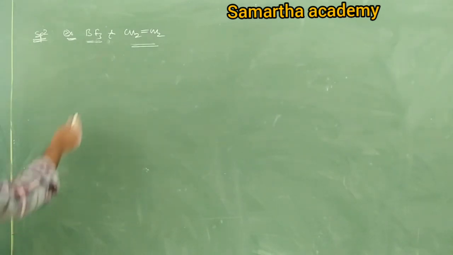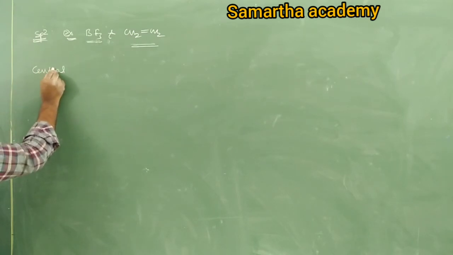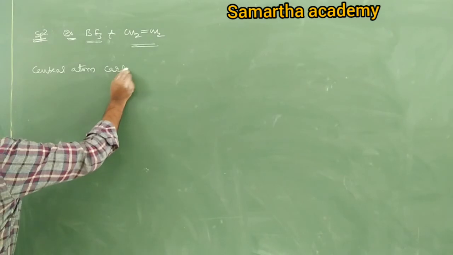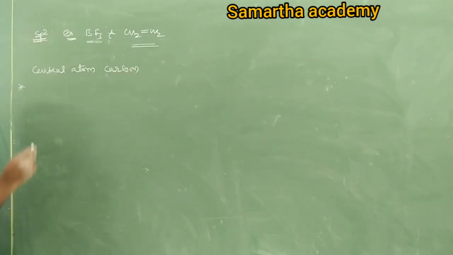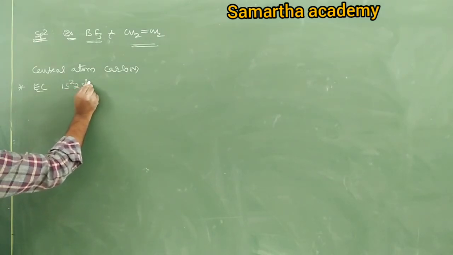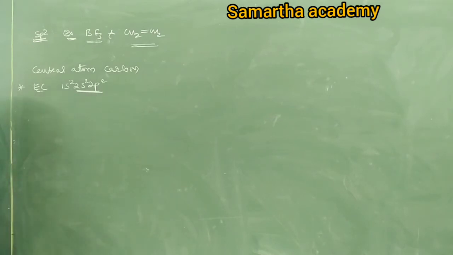So in ethene, central atom is carbon, no? Therefore, write electronic configuration of carbon. Fast. What is electronic configuration? 1s2, 2s2, 2p2. So 2s2, 2p2 is the ground state electronic configuration.